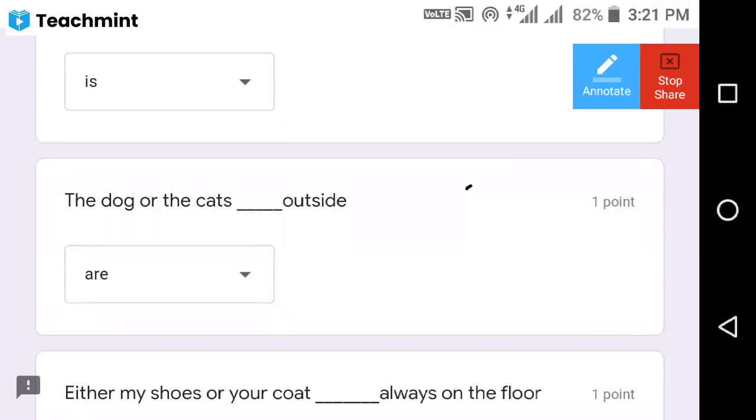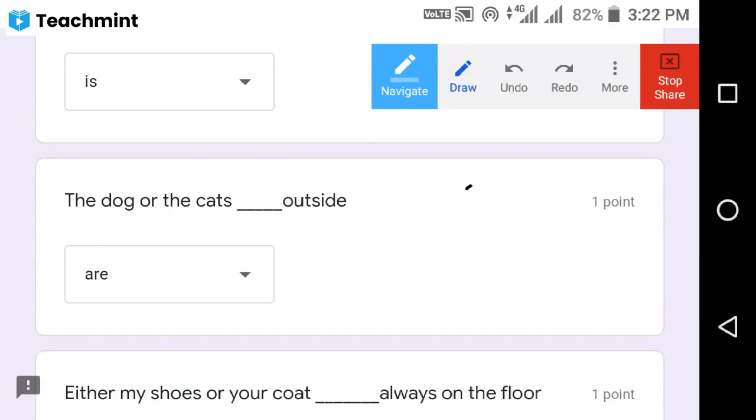The dog or the cats are outside, because the subject is plural. The cats is plural, so we have to use "are". Next.